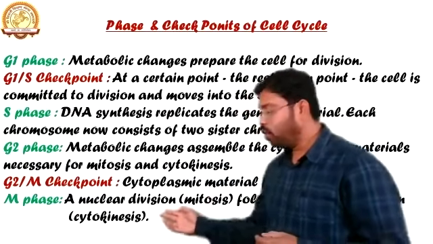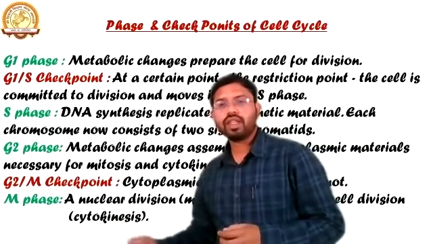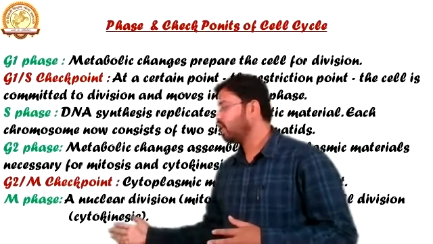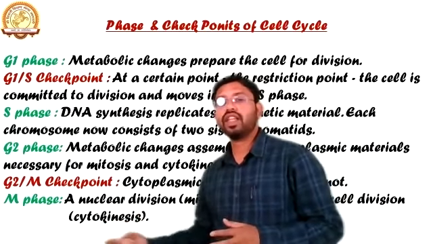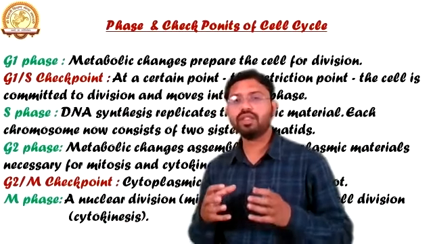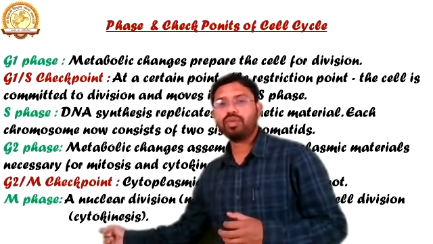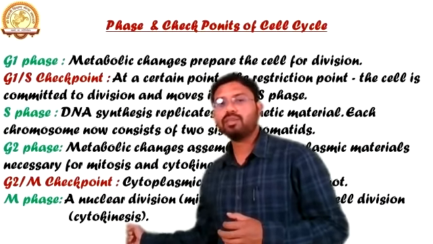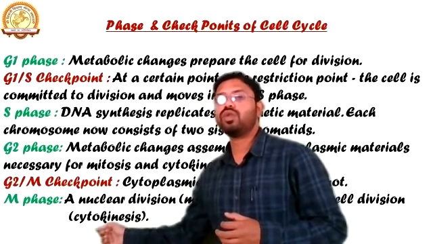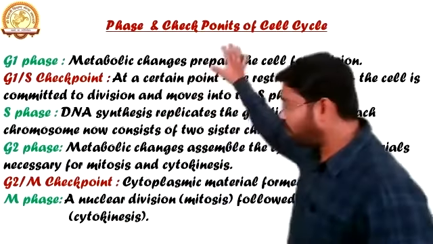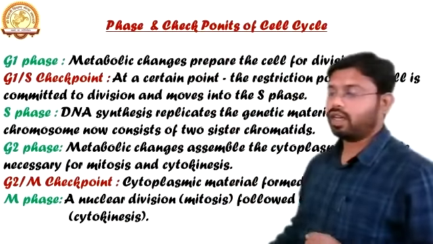Likewise, in cytokinesis, cyto means cell, and kinesis means division. Cyto means cytoplasm, so when there is a division of the cytoplasm, cyto meaning cytoplasm and kinesis meaning division, it is known as cytokinesis. Okay, so these are the particular phases of the cell cycle.